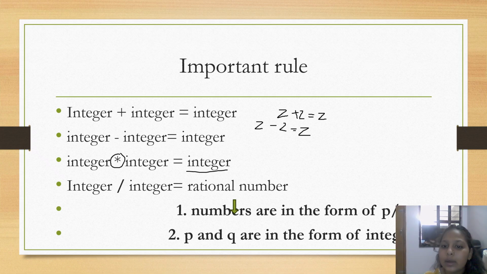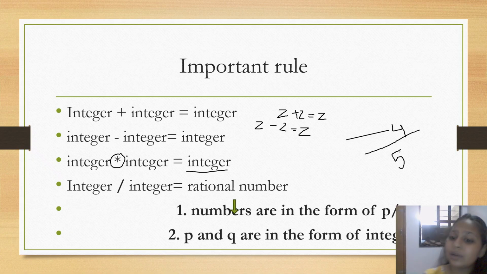Now, if I'll give you an example, 4 minus 4 is an integer, 5 is an integer. But when I divide it, it can't be divided. I'm not getting an integer. That's why we get a rational number. This is a rational number, right?